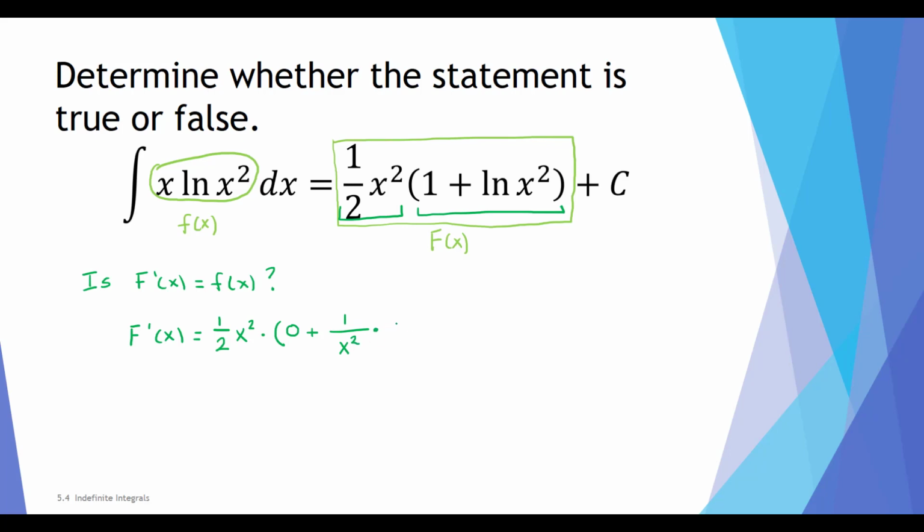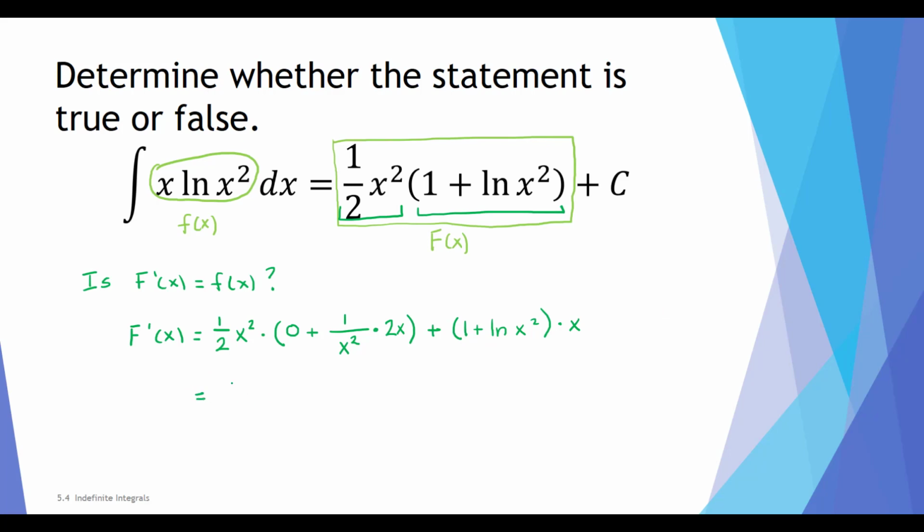The chain rule tells me to multiply by the derivative of x squared, which is 2x. And then plus our second factor, 1 plus natural log x squared, times the derivative of 1/2 x squared, which is x.